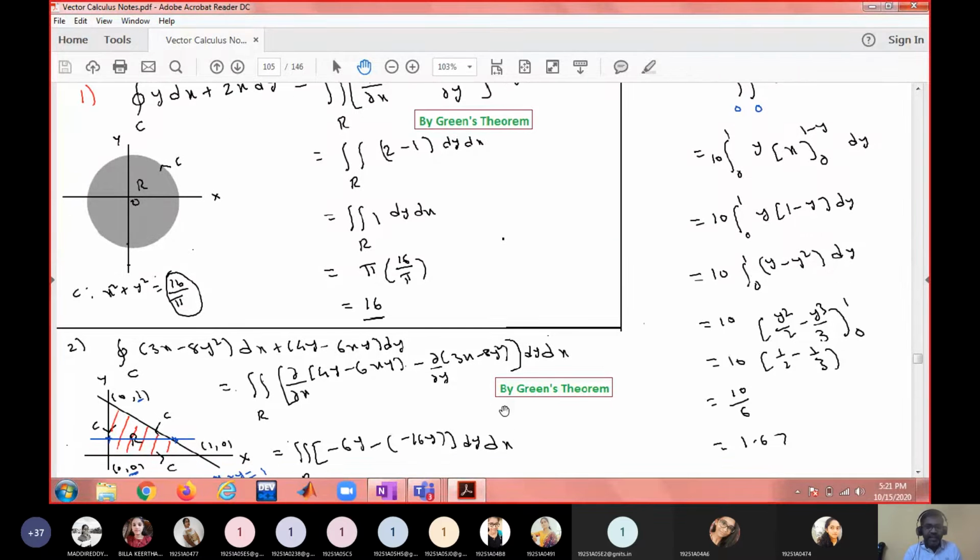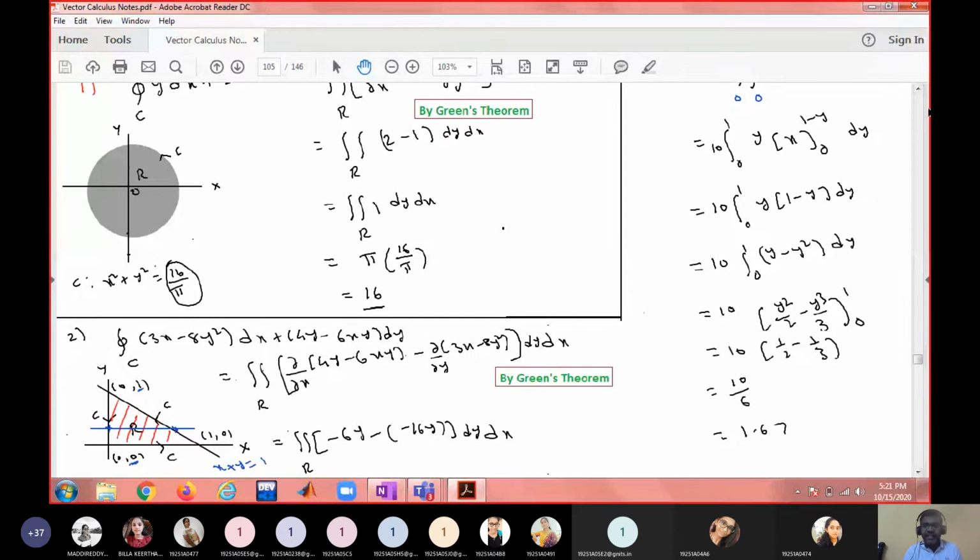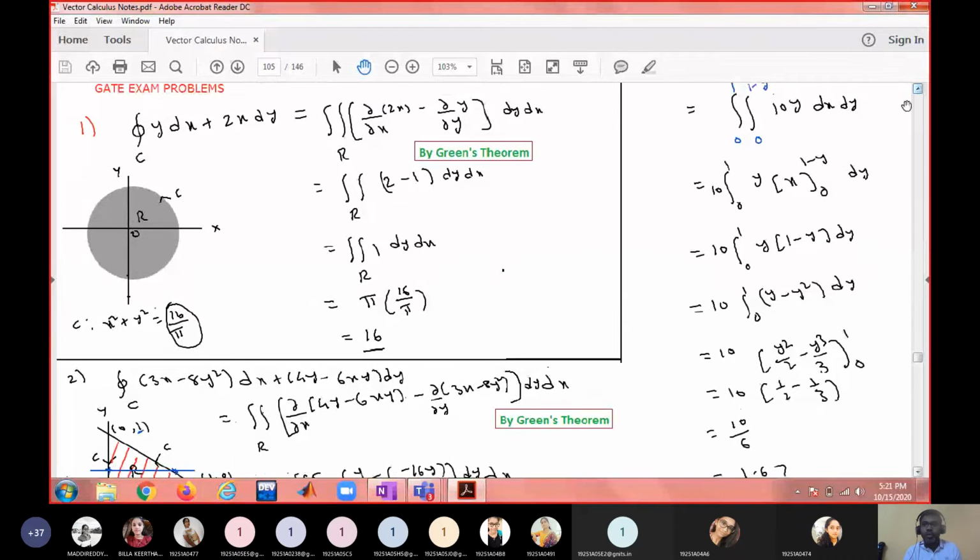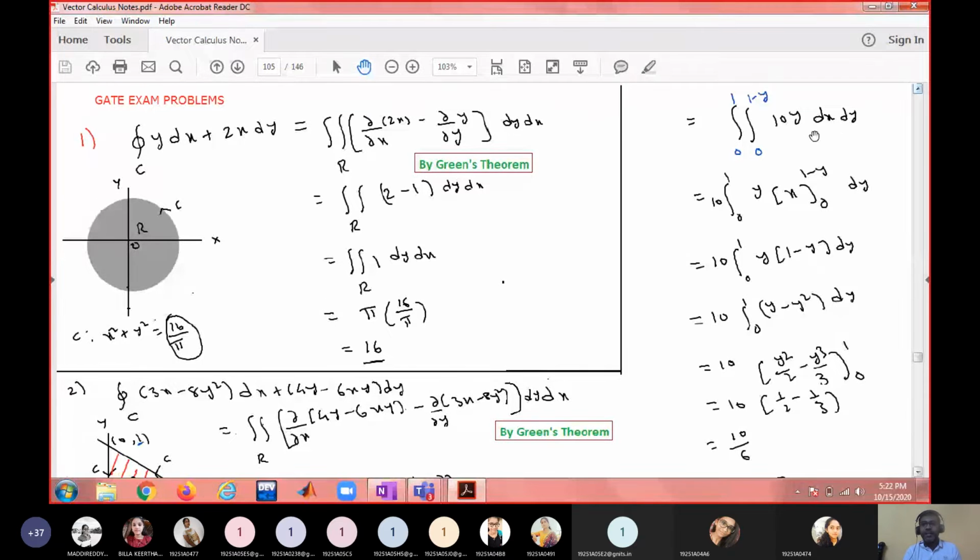See, I have written dy dx here, but later I changed the limits. See, I have changed from dy dx to dx dy. Your limits depend upon this order. If you are writing dx dy, x limits must be in terms of y. Many books don't write this correctly. Always remember, x limits must be in terms of the remaining variables.